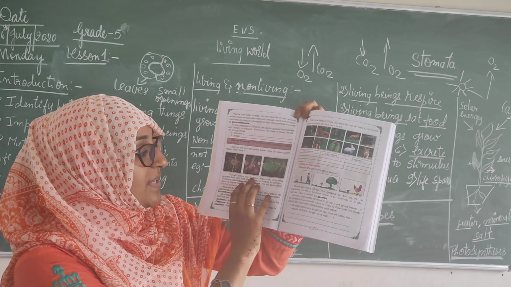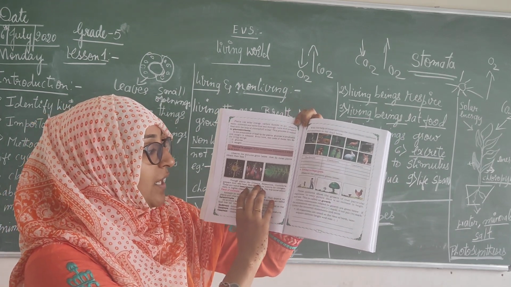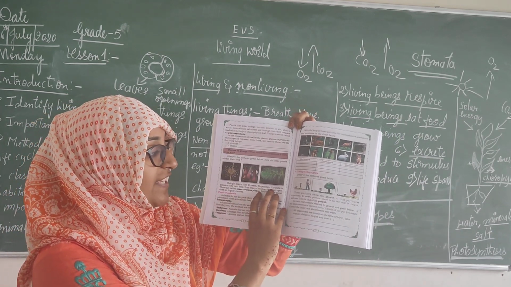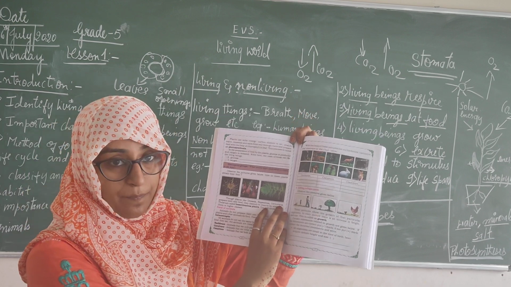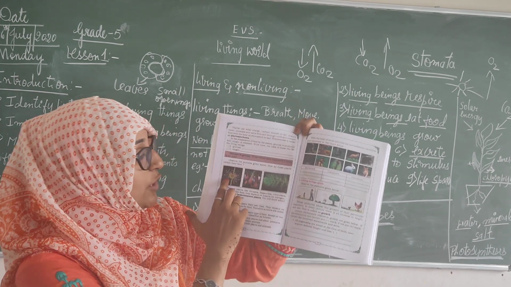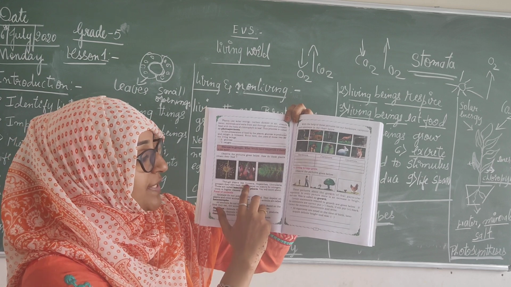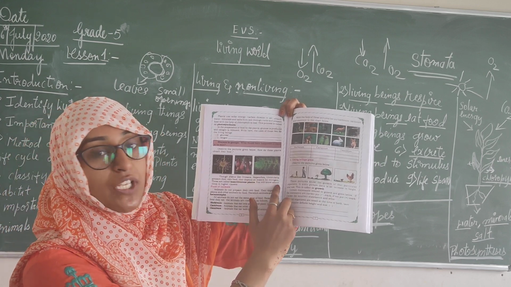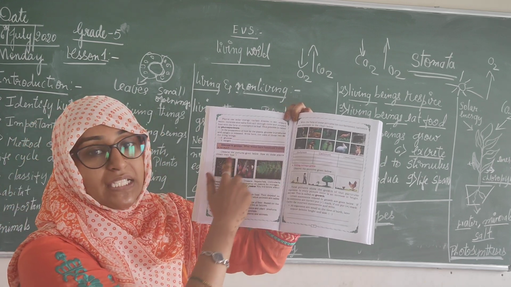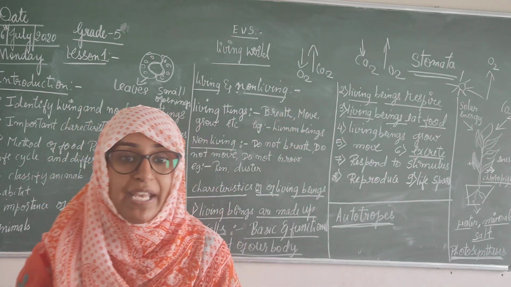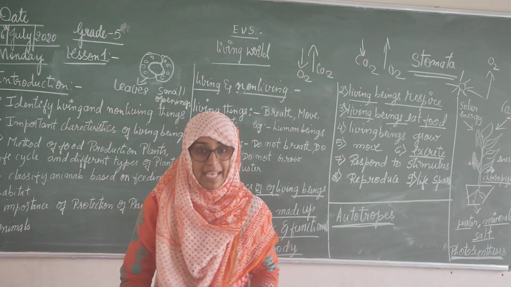Some of the plant names given are Drosera, Nepenthes and Utriculata. These three plants are given. See, you can see this. They take nitrogen from the insects.